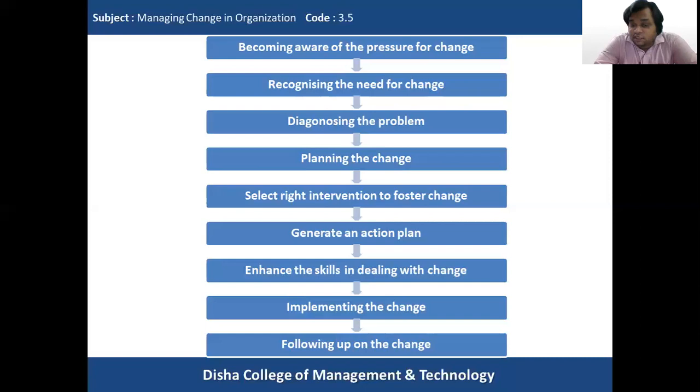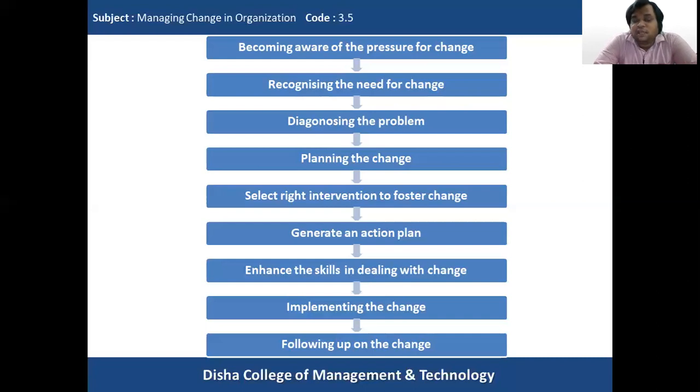Then we have to generate an action plan where we delegate power to various people. We will decide who will be leading this change, whether the change is department wide or organization wide. Then we have to create a plan for how a communication strategy has to be made. Then a strategy has to be made for the various ways in which resistance has to be removed. So an actual action plan has to be made in order to see that the change initiatives can actually be implemented in the organization. What are the ways in which the change initiative can be implemented is put in writing in generating an action plan.